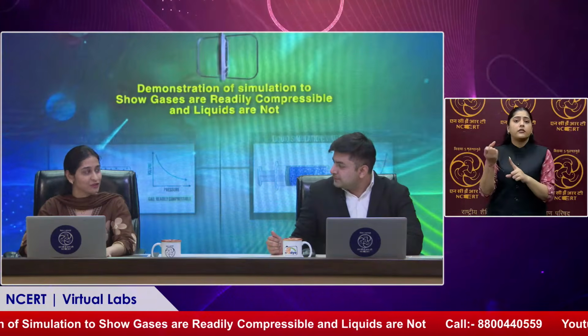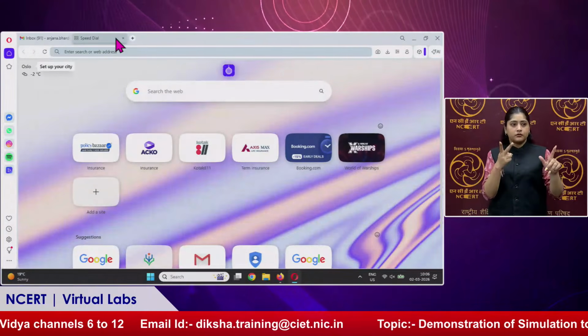No, it's totally free of cost. We just have to sign in once with our Gmail ID. After that, we do not need to follow any procedure, and only Wi-Fi is required to access the virtual labs. Except for that, nothing else is required. I'll show you on the screen how to access these virtual labs.